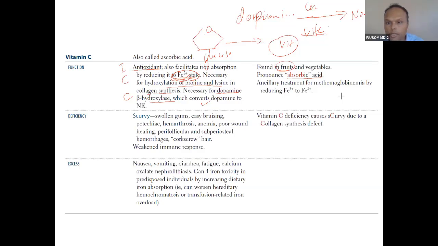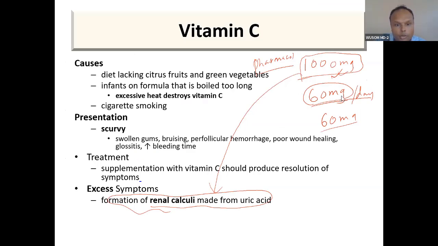Now, ancillary treatment for methemoglobinemia, by reduction. So scurvy, you go through scurvy. What is scurvy? And excess will cause vomiting, diarrhea, and calcium oxalate. Sorry, uric acid is here, it is calcium oxalate, renal calculi.